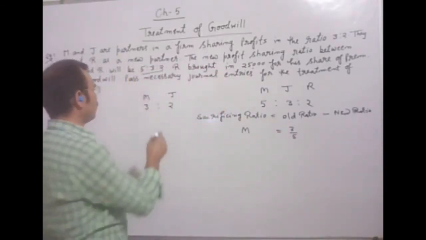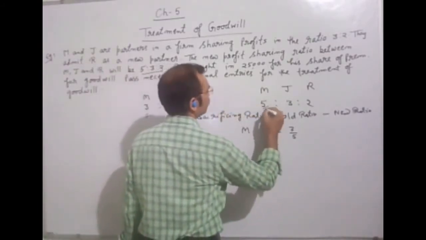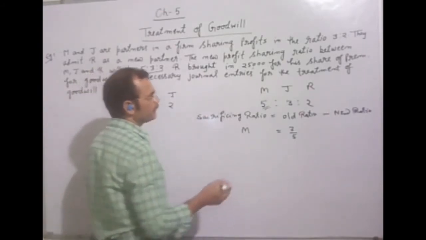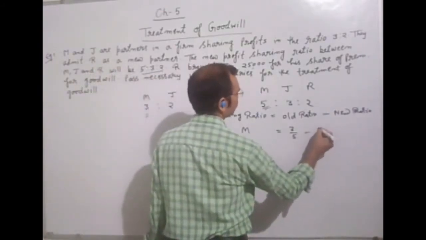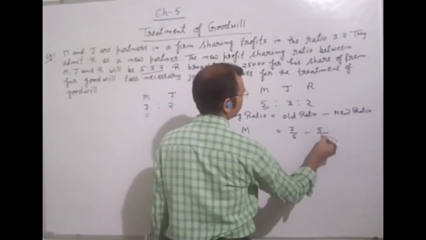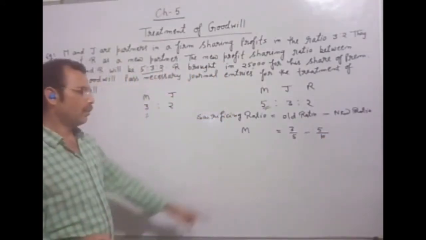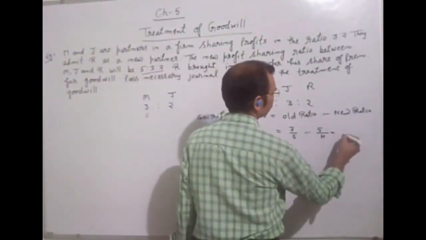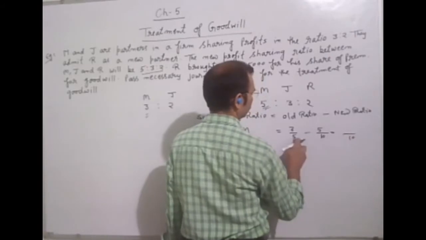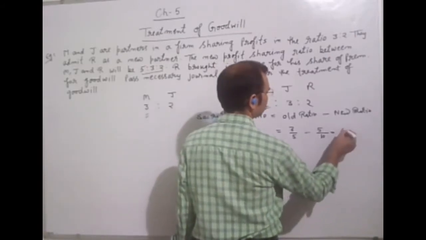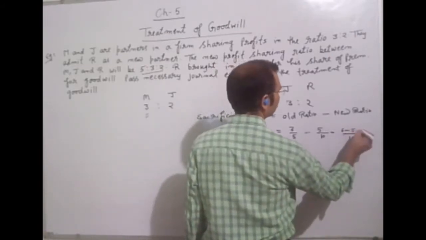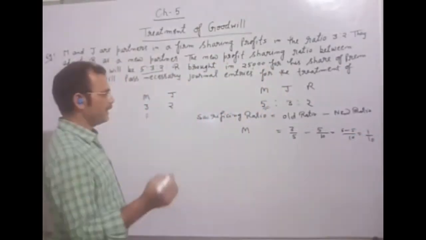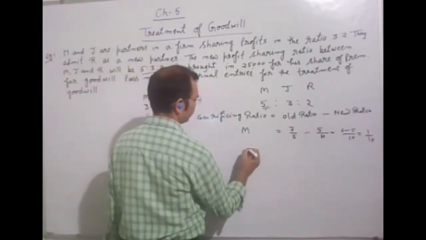And what is the new ratio of M? It is written 5:3:2, means minus 5/10. Okay, now we will solve. It will be 1/10.